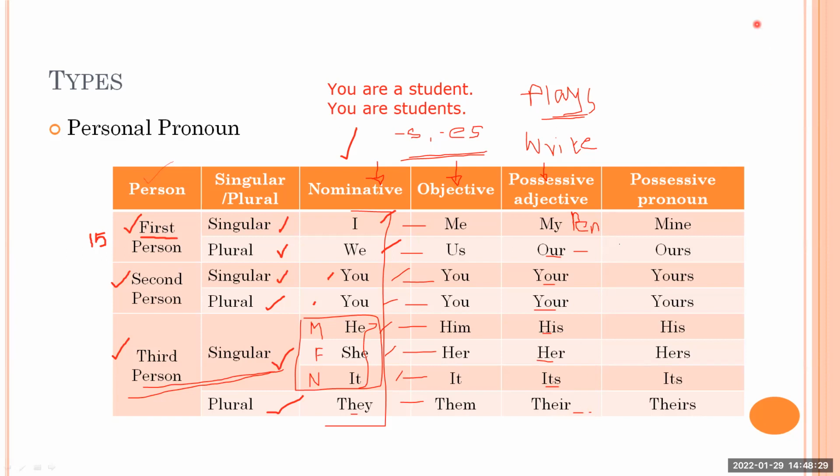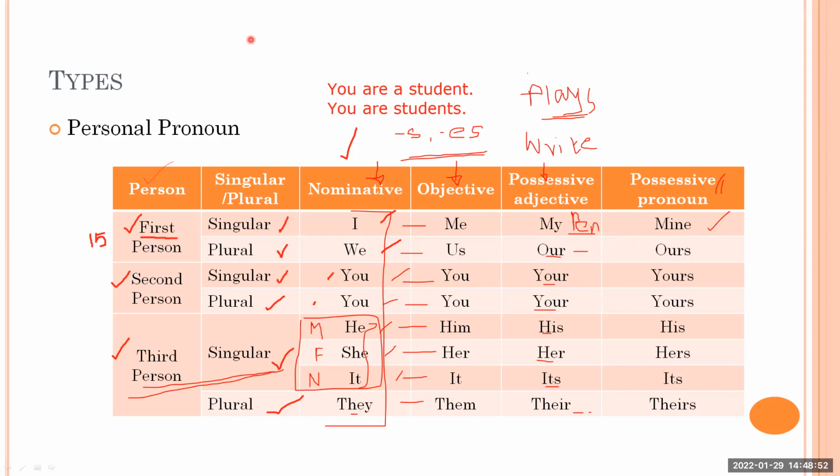Then here we are with another column, and that is called possessive pronoun. So the difference between possessive adjective and possessive pronoun, we'll find it here. So what is possessive adjective? That is for describing some possession. But here possessive pronoun, the meaning is again the same, but you'll get it in a different form.